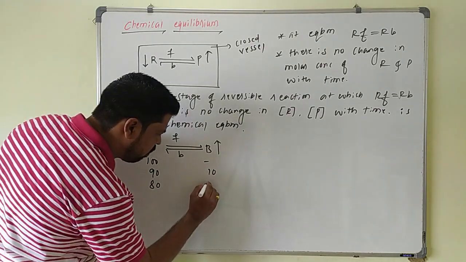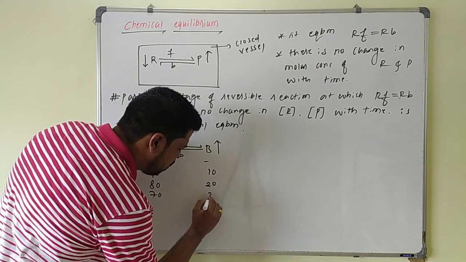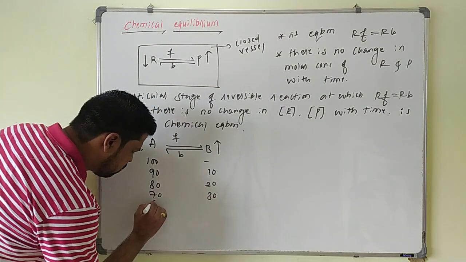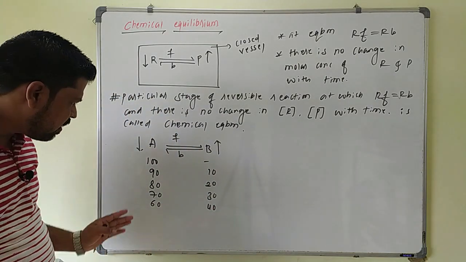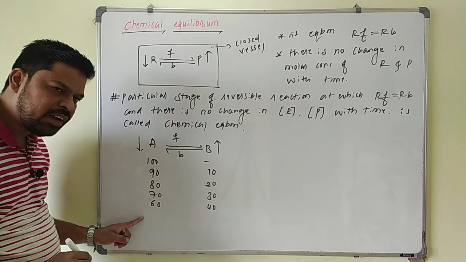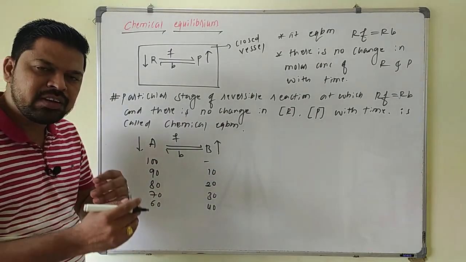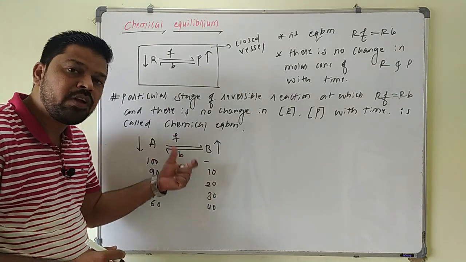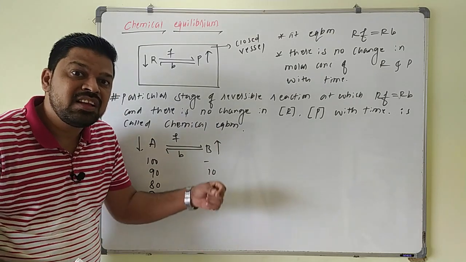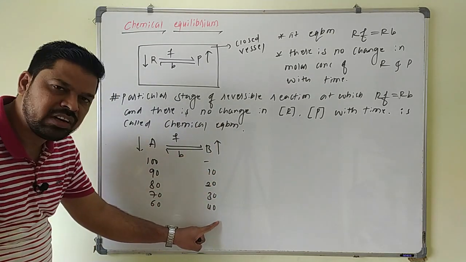When it becomes 80 mole, 20 moles of B will be formed. When it becomes 70 mole, 30 mole of B will be formed. When it becomes 60 mole, 40 moles of B will be formed. So as time passes, the concentration of A goes on decreasing and the concentration of B slowly goes on increasing. And at a particular stage, the rate of forward reaction becomes equal to the rate of backward reaction. At this stage, there is no change in the concentration of reactant as well as the concentration of product.